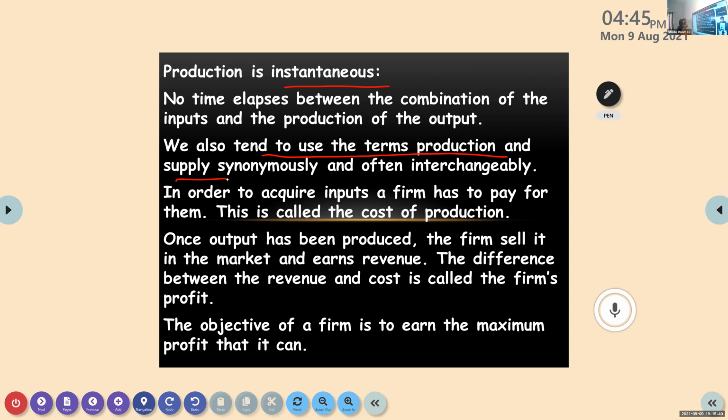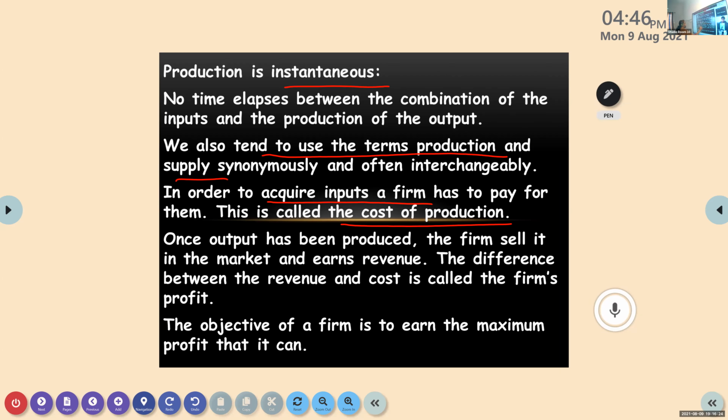Now, I told before that firms will acquire inputs, or firms use inputs for the output. But when they are buying inputs, they have to pay some amount of money that we call the cost of production. So in order to acquire some inputs, the firm should pay some amount to where they are getting the inputs, that we call the cost of production.